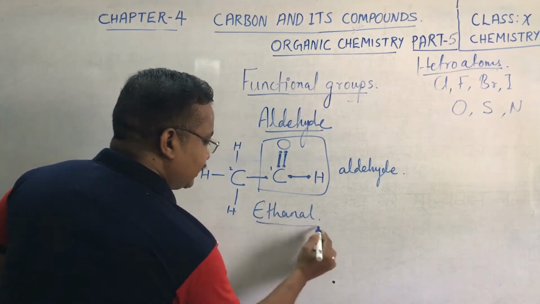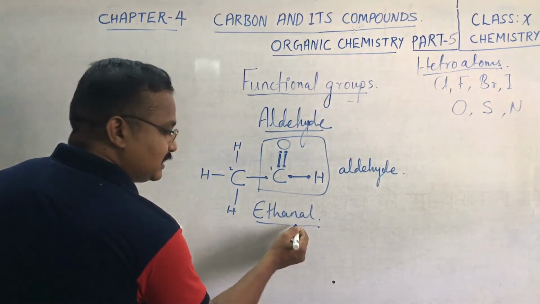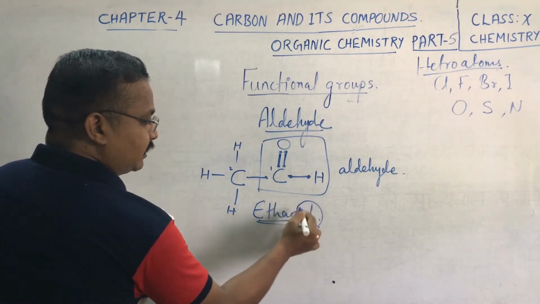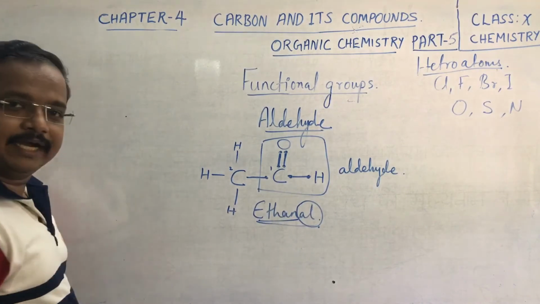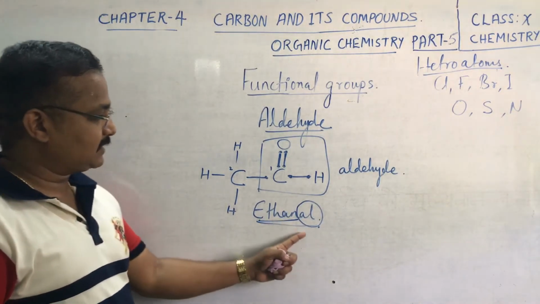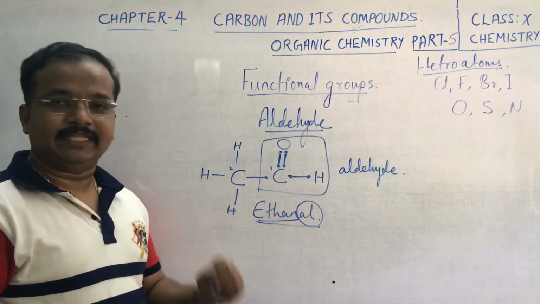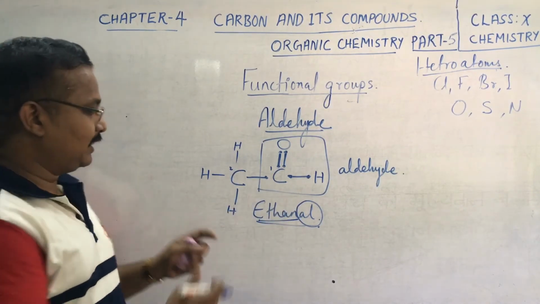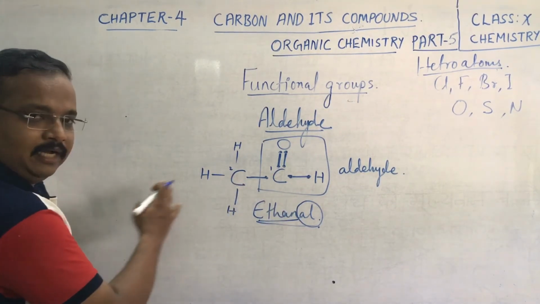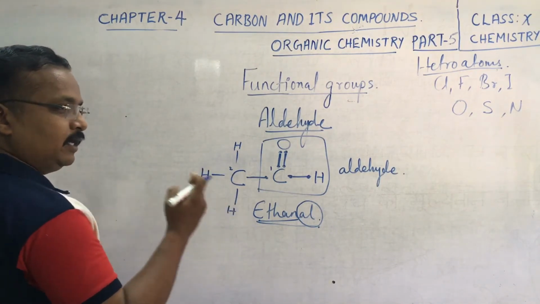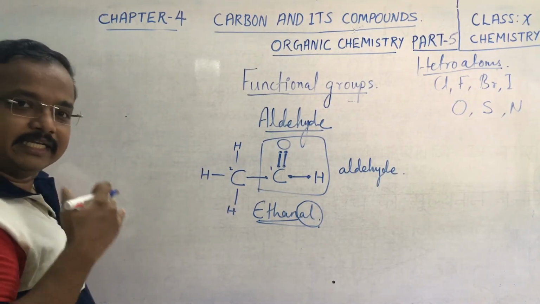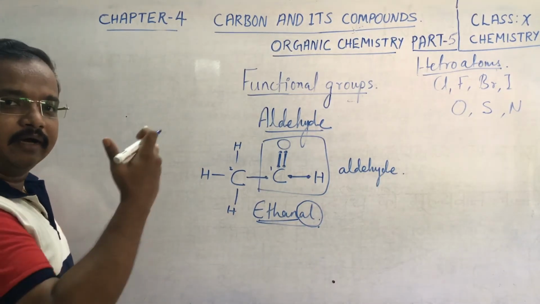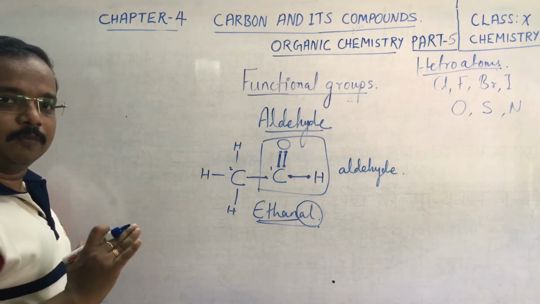Why did it become ethanol? Because in this ethane, the "al" of the aldehyde group comes in and replaces the ending of the name ethane. Okay, this is our second aldehyde. Like that, if you keep on increasing carbon atoms, after ethanol you will get propanol, then butanol, then pentanol. Like that it will go.